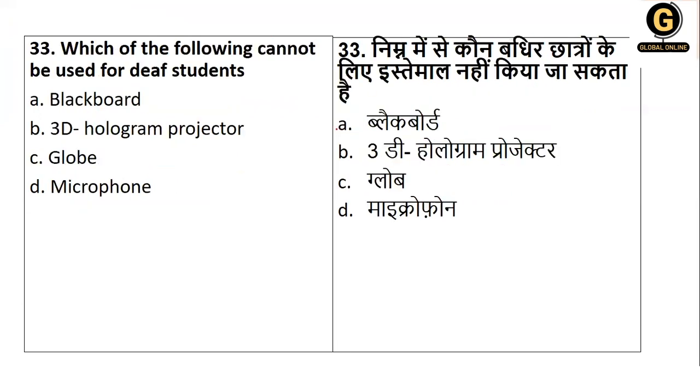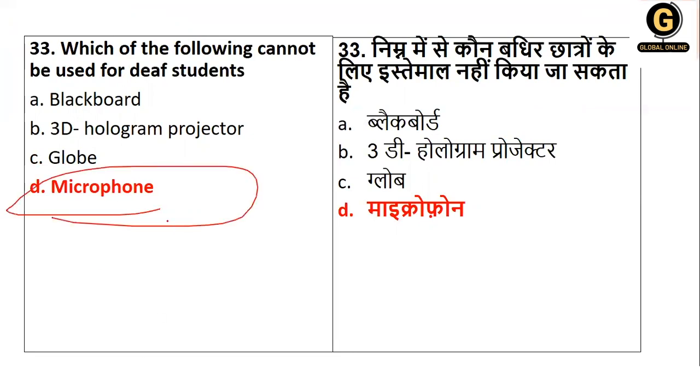Next, which of the following cannot be used for deaf students? Is it blackboard, 3D hologram projector, the globe, or the microphone? Obviously, for deaf students you will not be using the microphone. This is the right answer.